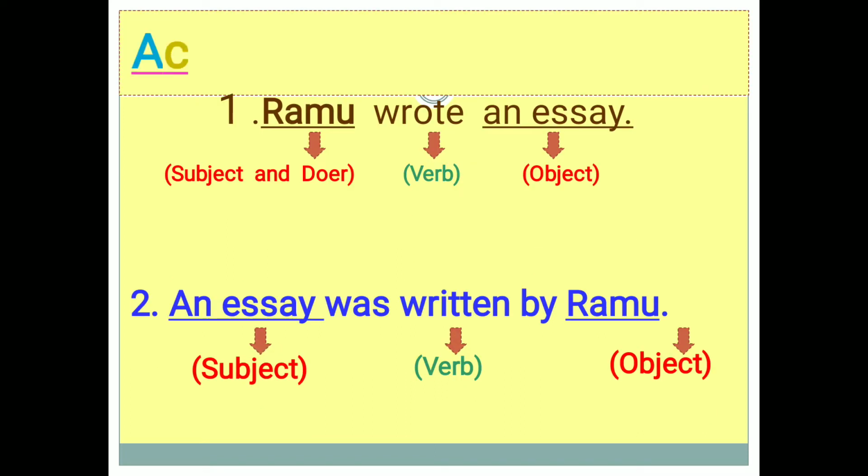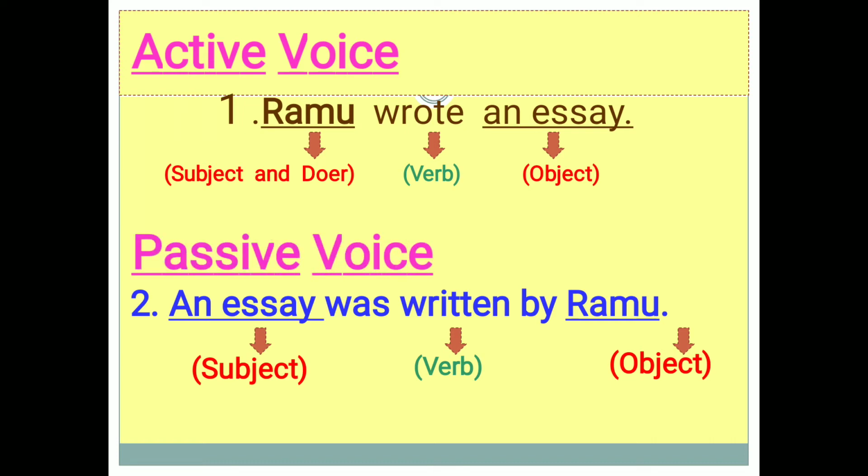So, the first sentence, in which the subject is more important and is in the active place, is known as active voice, whereas when the action is more important than the subject, the sentence is in the passive voice. The first sentence is in active voice and the second sentence is in passive voice.